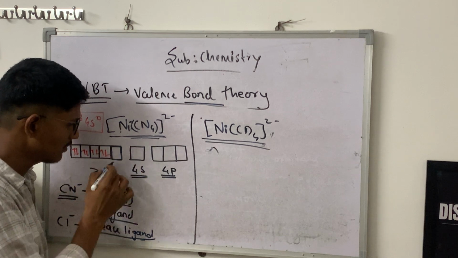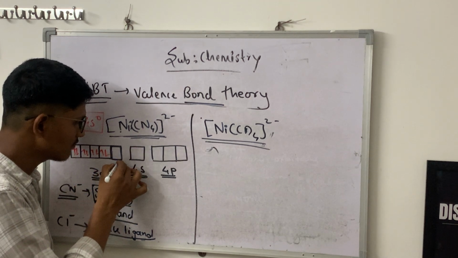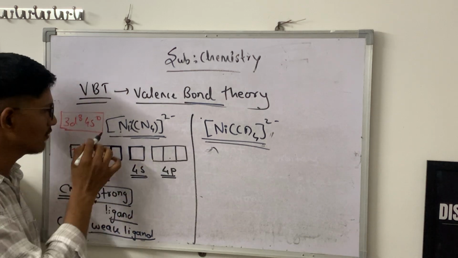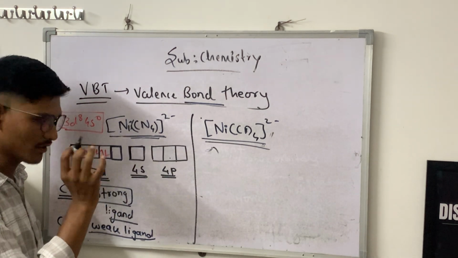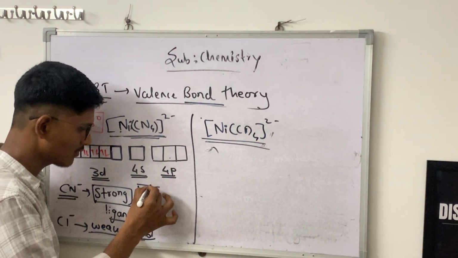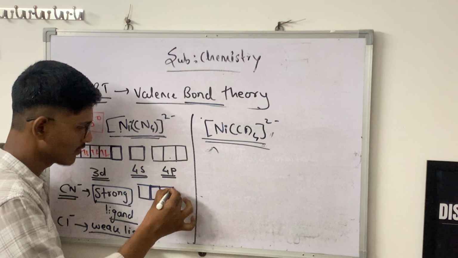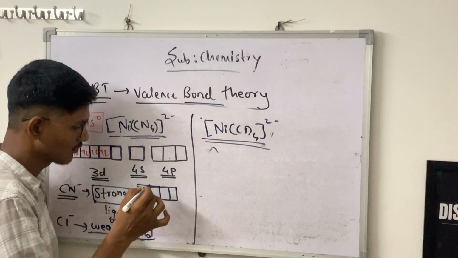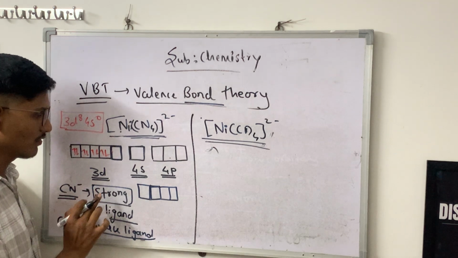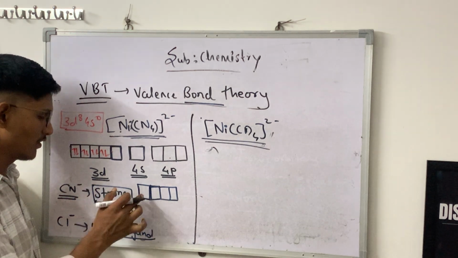Then by using this one orbital and these two orbitals, because we need 4 orbitals, this one, then another one, then these two. Okay, so what happened after that?